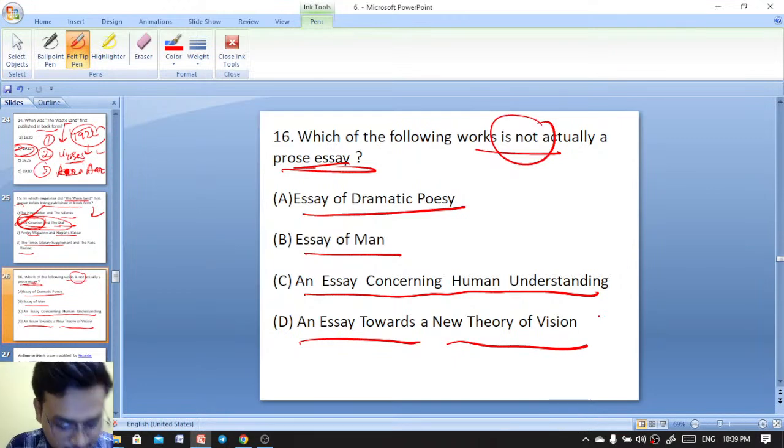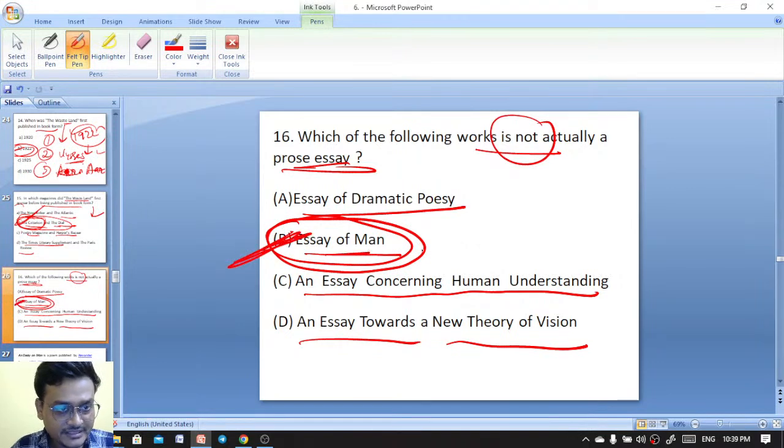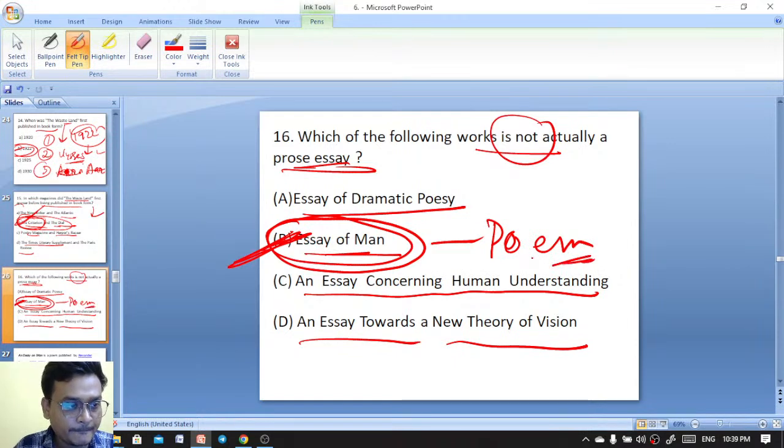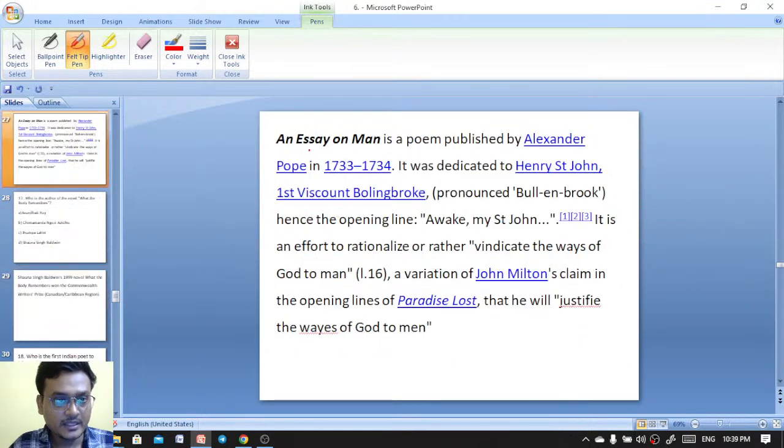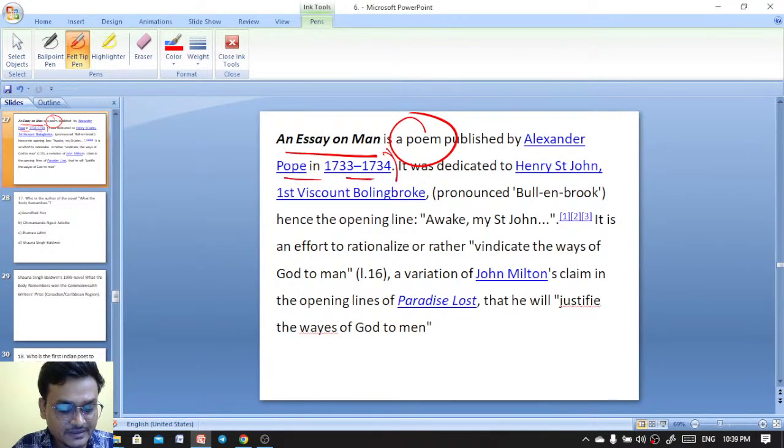No, Essay of Dramatic Poesy is actually in the form of dialogue, isn't it? In the form of dialogue, interlocutors. Here, Essay on Man. Remember this. This is actually a poem. Remember, this is actually a poem by Alexander Pope. The Essay on Man, the poem published by Alexander Pope in 1733-1734.